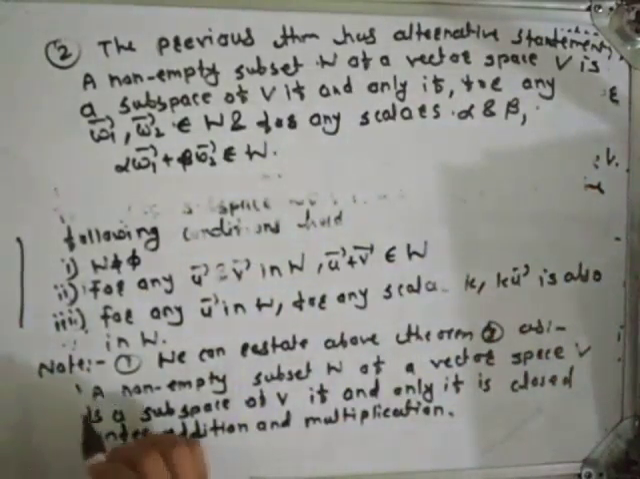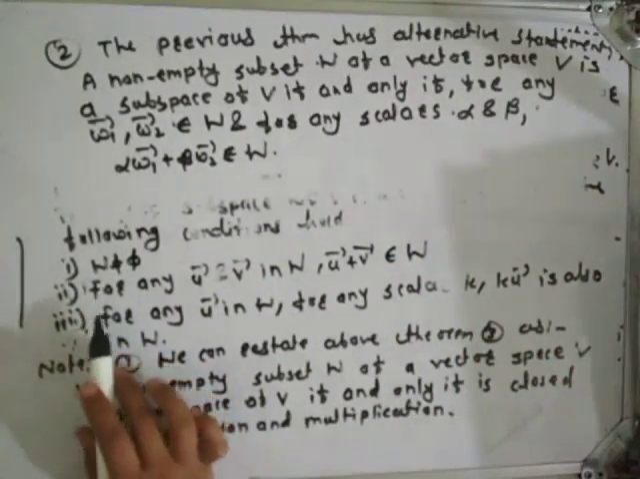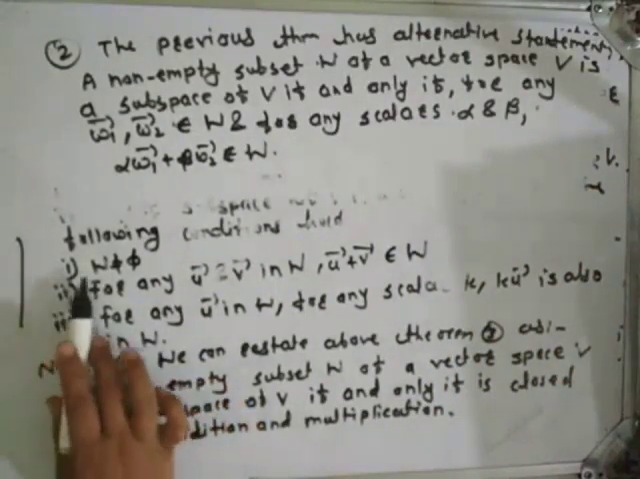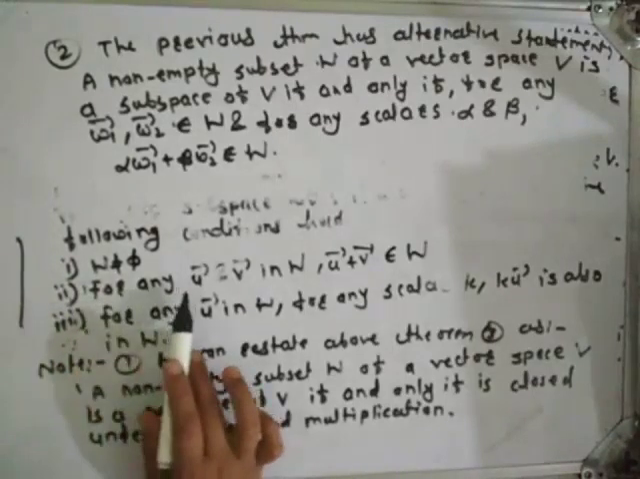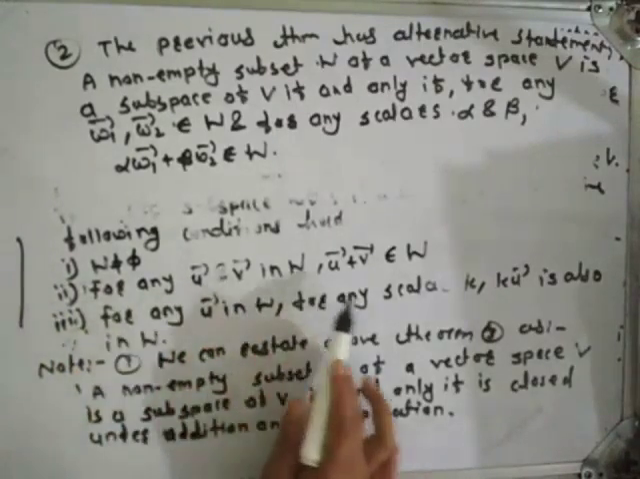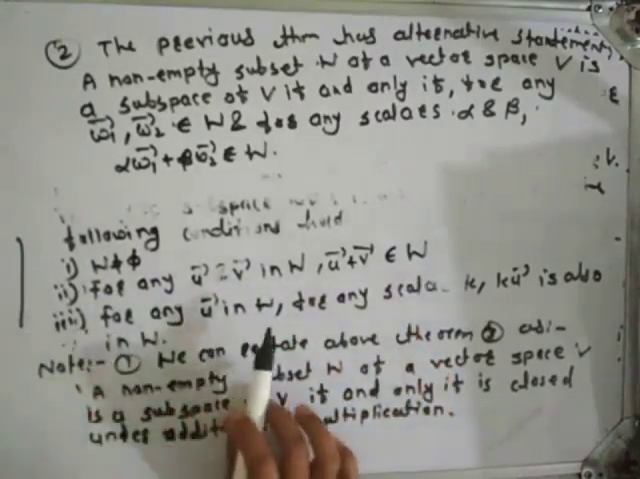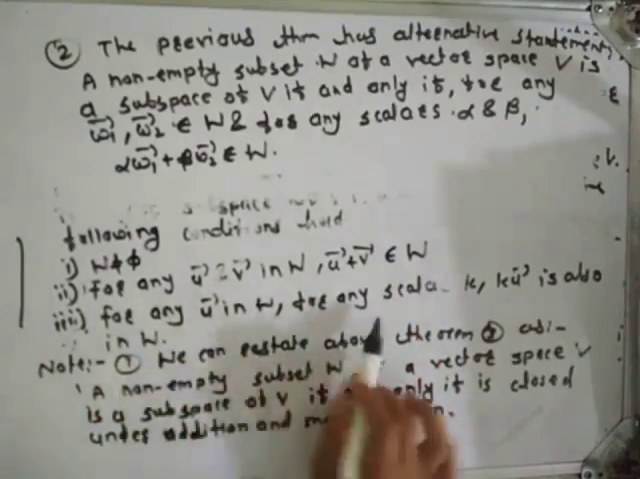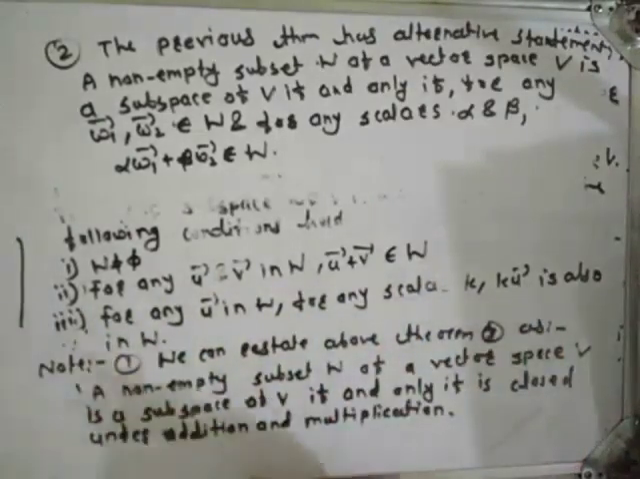So students, keep in mind that when we have to show that W is a subspace of V, first we have to show that W is non-empty. Second condition is for any u bar and v bar in W, their addition must be in W, and for any vector u bar in W, any scalar k into u bar is also in W. Okay.